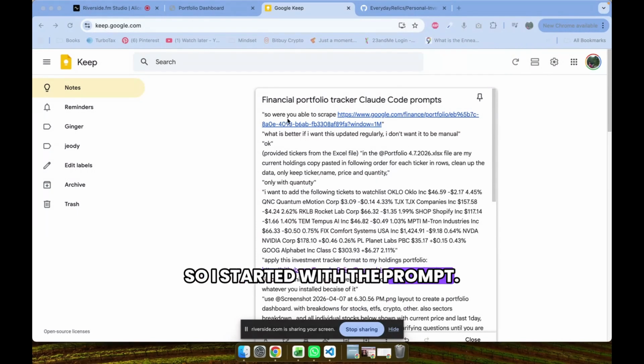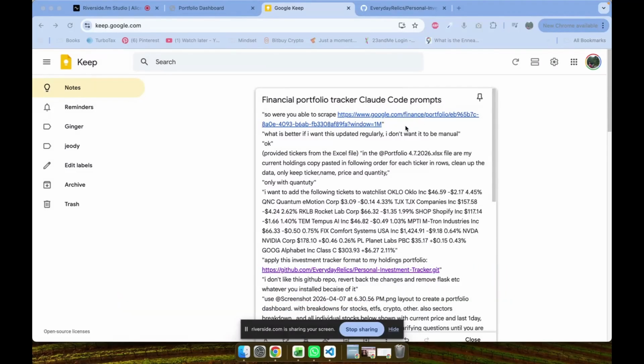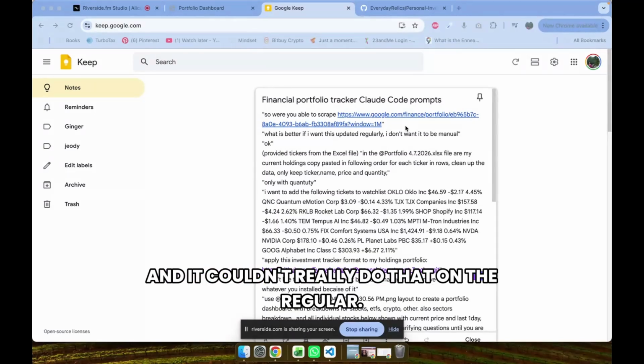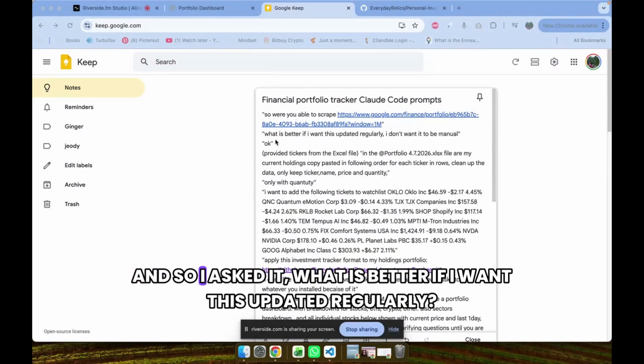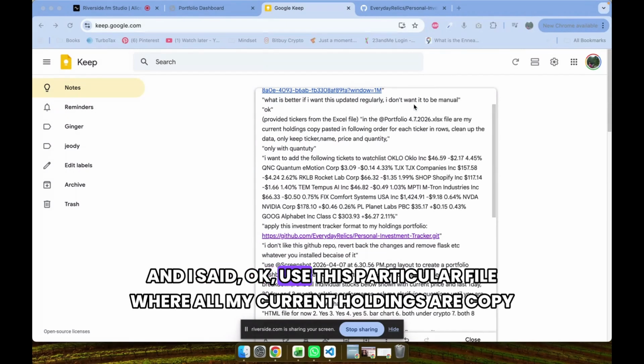So I started with the prompt of, hey, can you scrape my holdings basically in my Google Finance portfolio? And it couldn't really do that on the regular. And so I asked it, what is better if I want this updated regularly? I don't want it to be manual. So it told me what to do, and I said, okay, use this particular file where all my current holdings are copy pasted